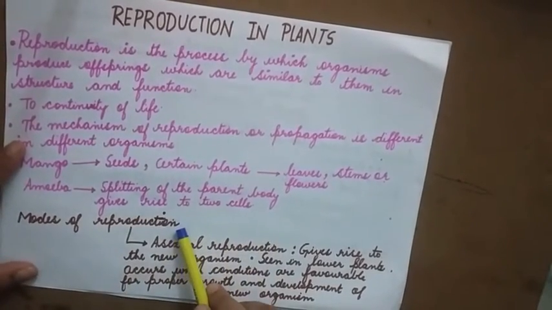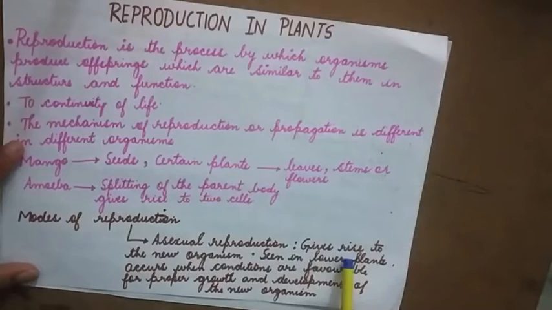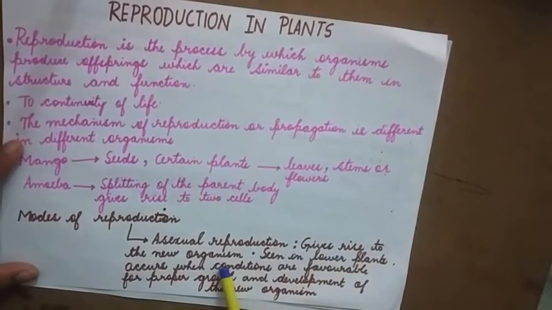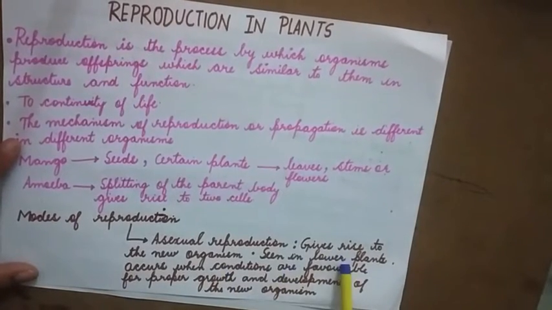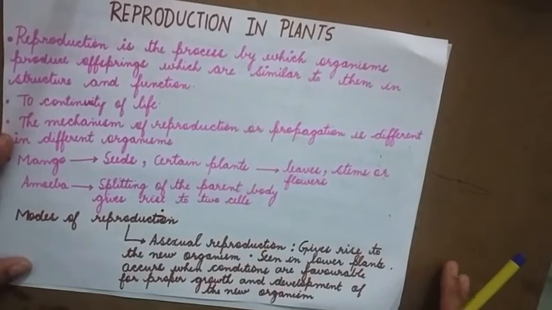Now, mode of reproduction is of two types. One is asexual reproduction, the other one is sexual reproduction. Asexual reproduction gives rise to a new organism. It is seen in lower plants. It occurs when conditions are favorable for proper growth and development of the new organism.